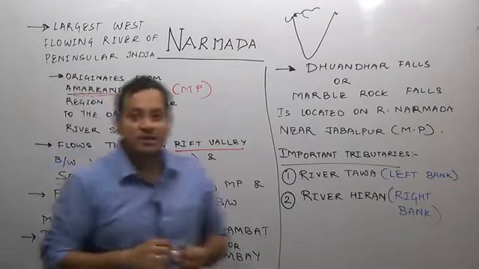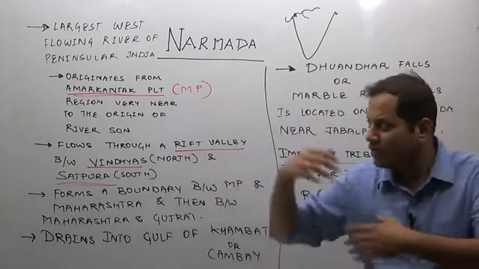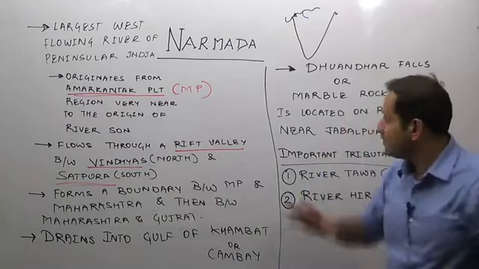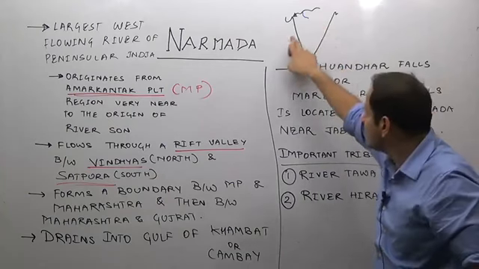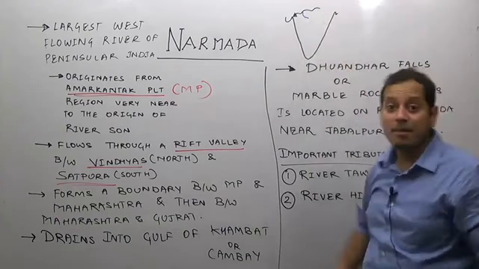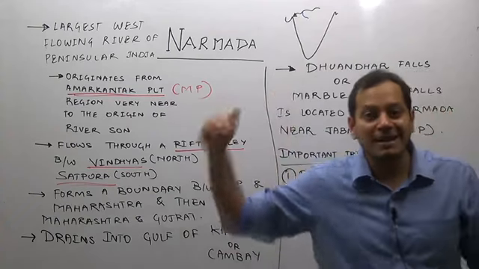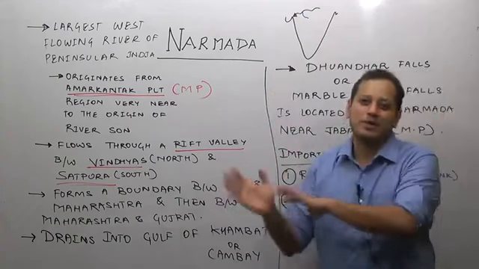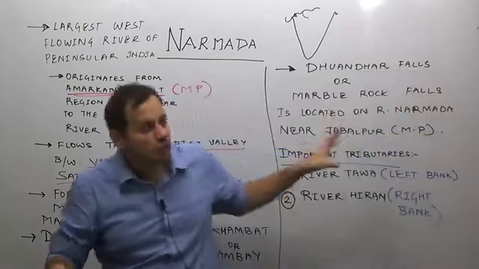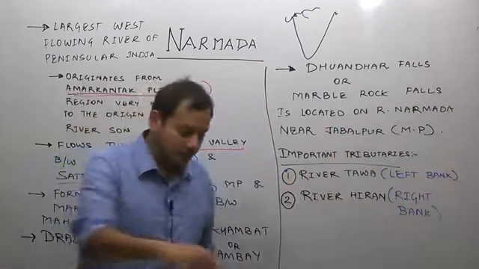Now, if the question comes in the examination, why does river Narmada flow towards the west while most of the larger rivers flow towards the east in India? Only Narmada is flowing towards the west. We know that Godavari flows to the east, Krishna flows to the east, Kaveri flows to the east, Mahanadi flows to the east, except Narmada and Tapi. The answer is because they flow through a rift valley. Because they flow through the rift valley, these rivers flow to the west. Why? Because the rift valley is sloping towards the west. Otherwise, the Indian peninsula slopes towards the east, and therefore the major rivers of India flow towards the east.